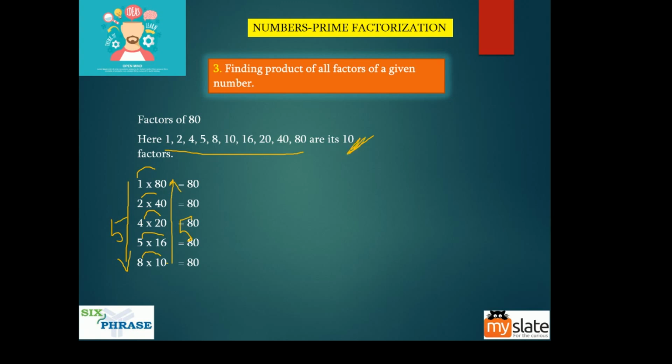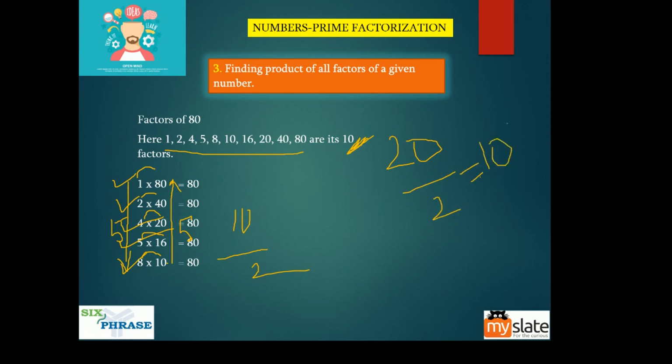If the total number of factors is 10, the total number of combinations in which you can write it will always be 10 by 2. Let us assume that we had 20 factors. Then how many such combinations can you write? You can write 10 such combinations, because 20 by 2 is 10. So we'll look at this in detail when it matters the most.